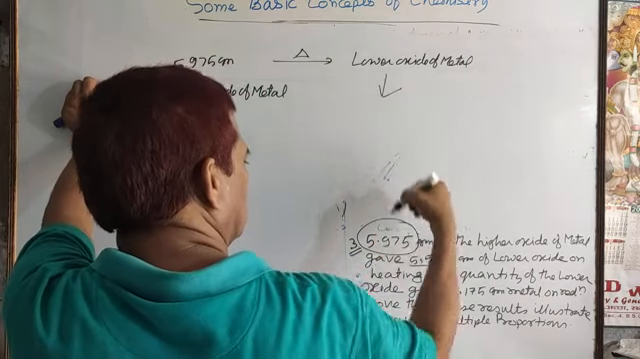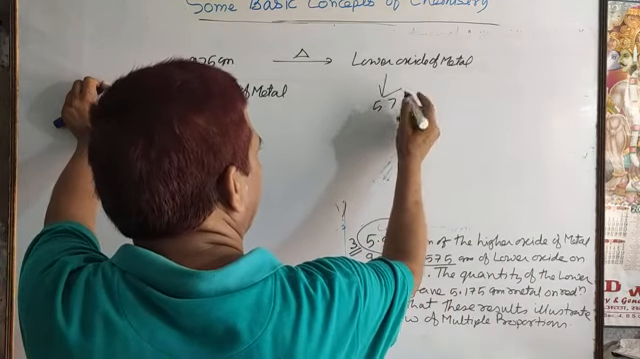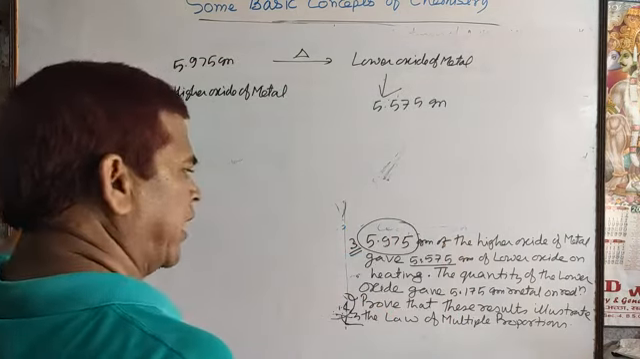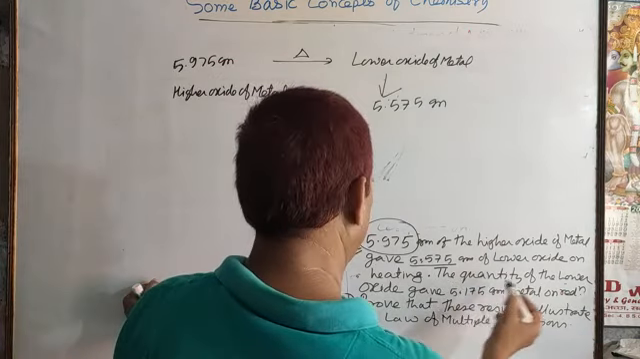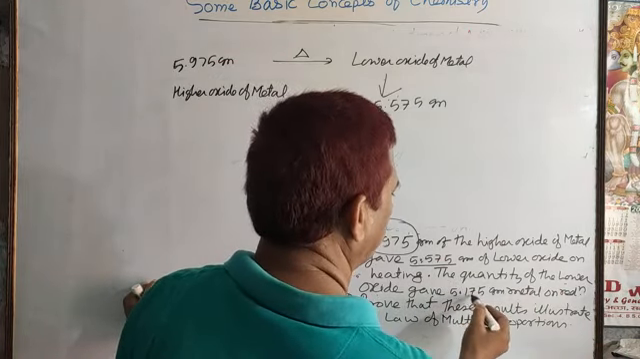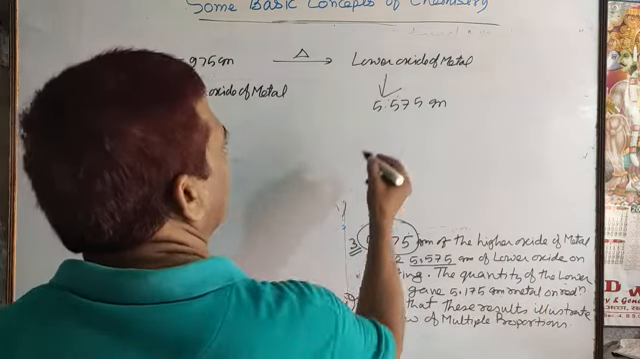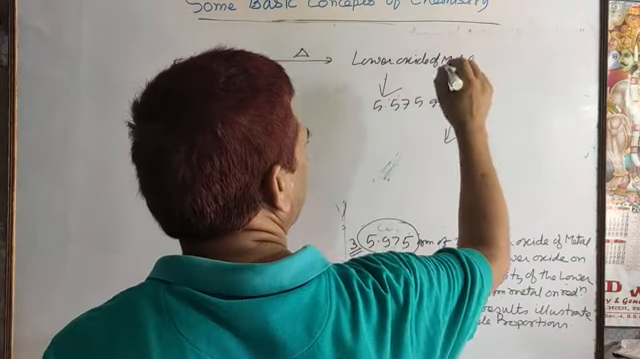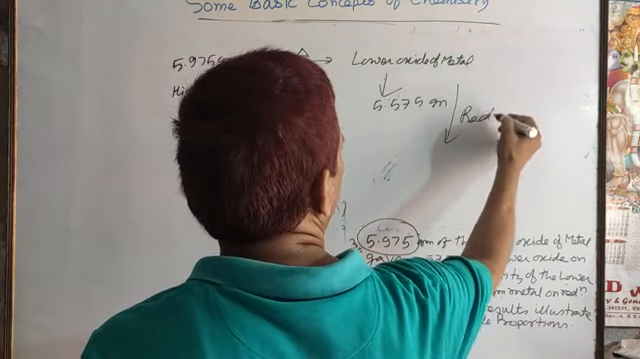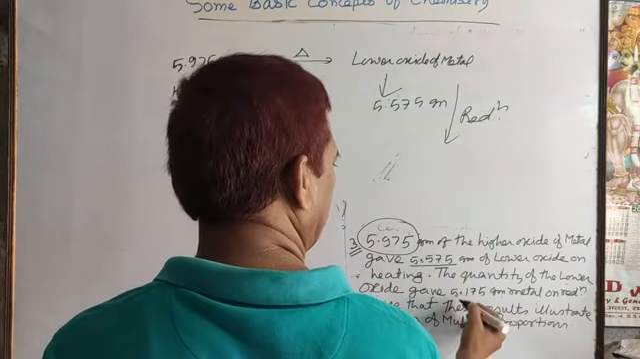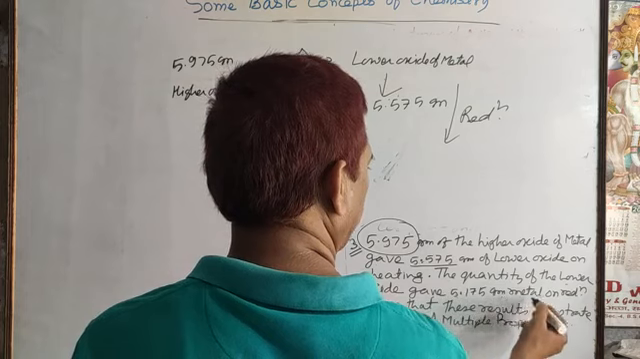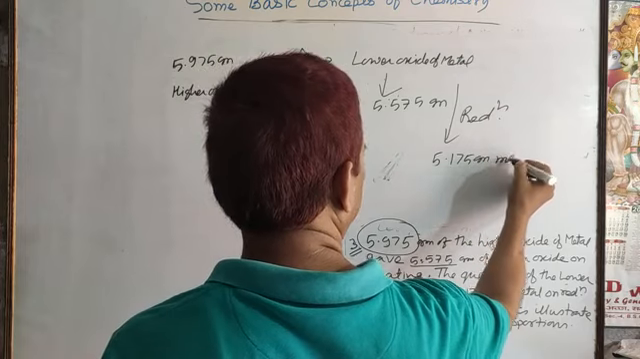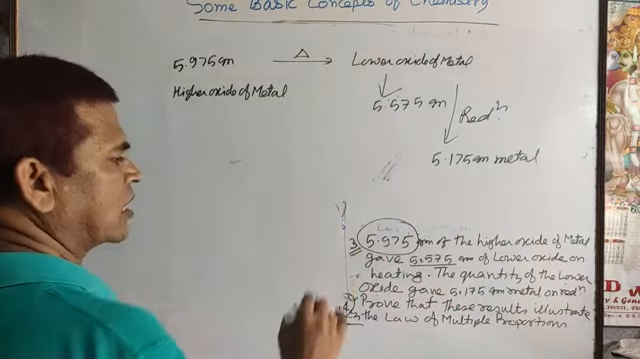So that amount given, 5.575 gram of lower oxide. Further, the quantity of the lower oxide gave 5.175 gram of metal on reduction. When it is reduced, suppose it is heated with hydrogen or any reducing agent, we get the metal only, the 5.175 gram metal. This is the data provided.